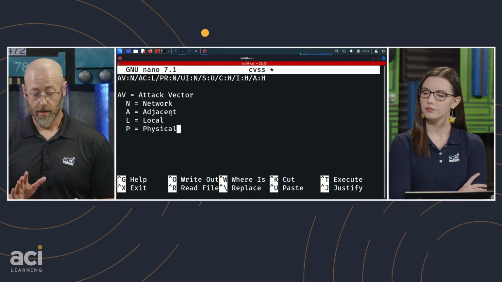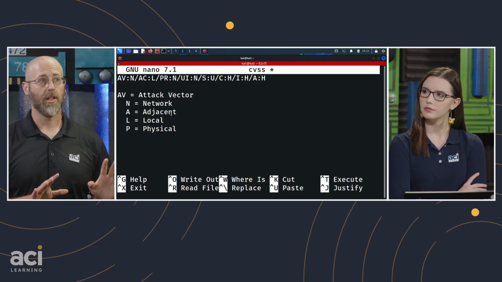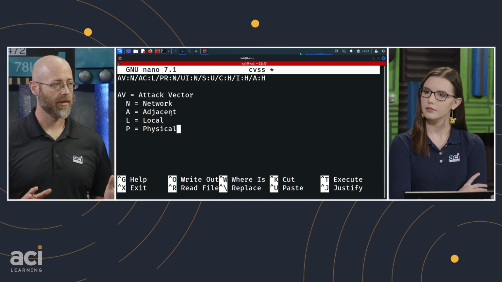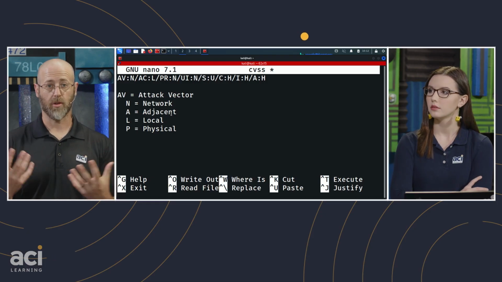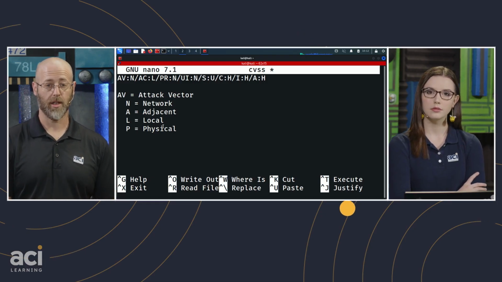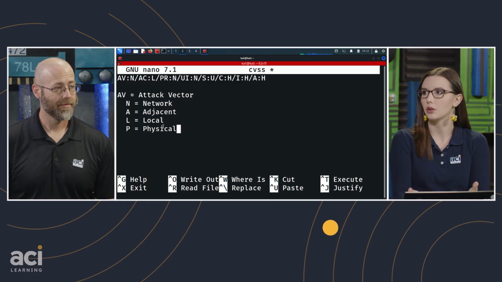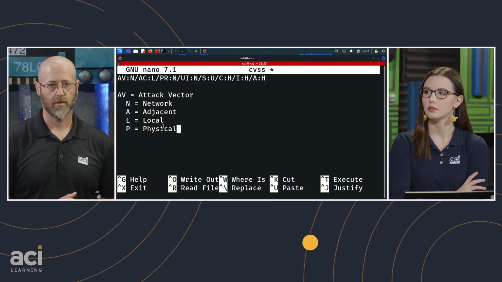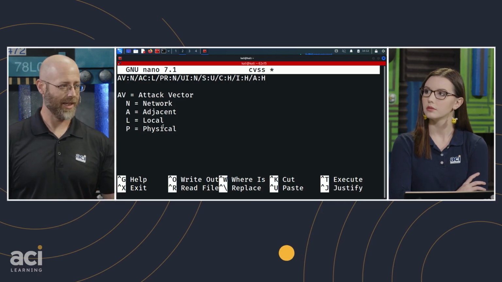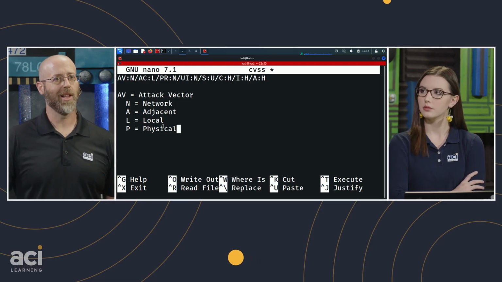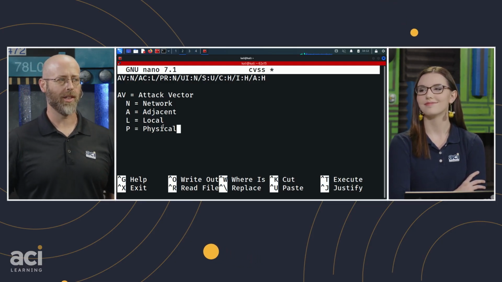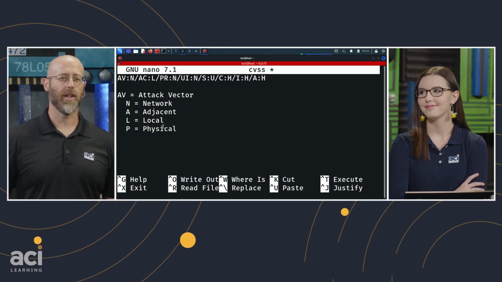For local, I can use something like RDP. RDP lets me move the mouse, because they get a graphical representation. They're actually using RDP to log into my Kali box, behaving like a local user. But ultimately, since it's like you're a local user, we're just going to call it local. That is weird to me because I use RDP and that's a network protocol, so how's that not network? You start to see where it gets weird.